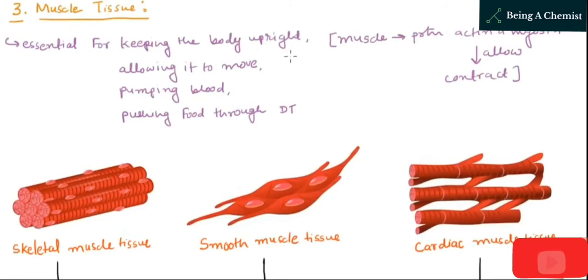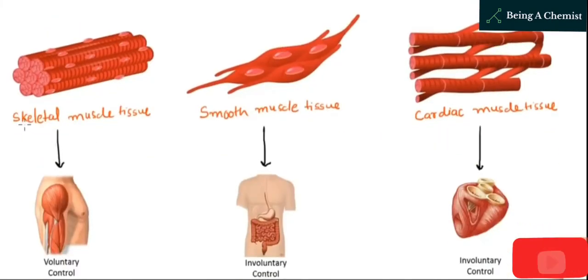Third is muscle tissue. These are essential for keeping the body upright and allow our body to move, also pumping blood or pushing food through the digestive tract. For the contraction process, proteins are found in our muscle tissue. Skeletal muscle tissue: as we all know, this muscle tissue is found in our biceps and our arms, and these skeletal muscle tissues come under voluntary control. It means that we have control over it.